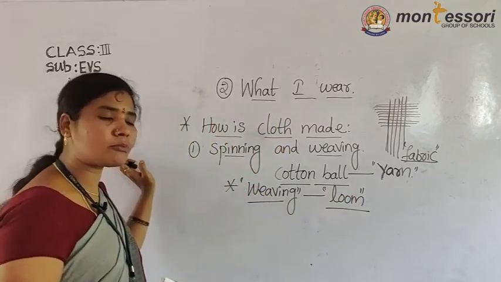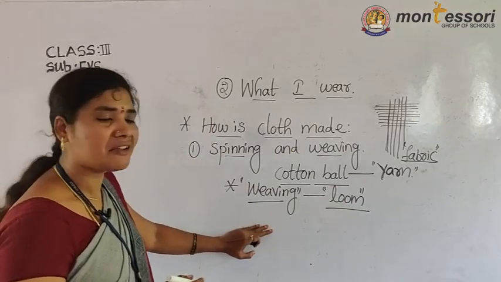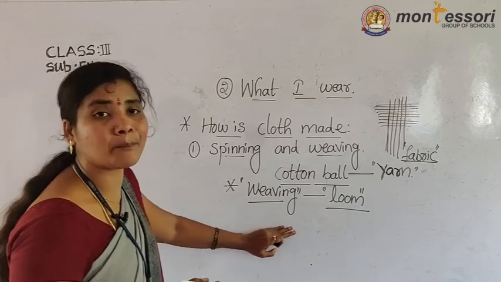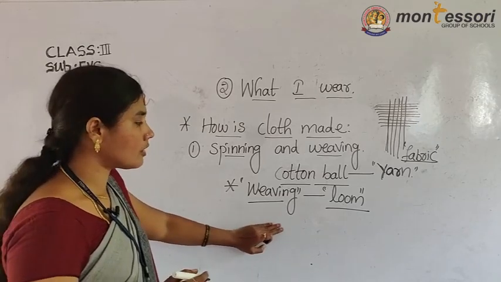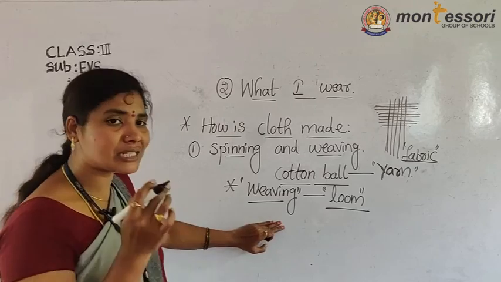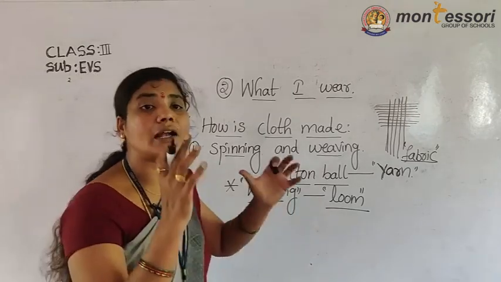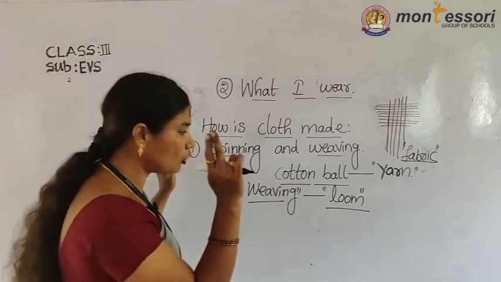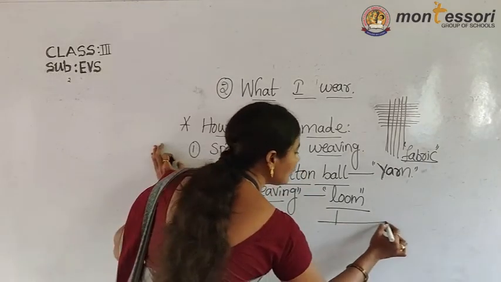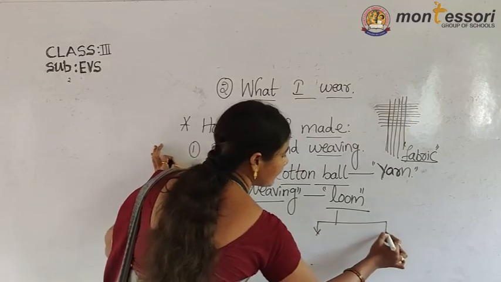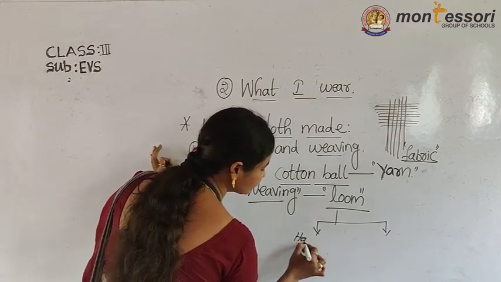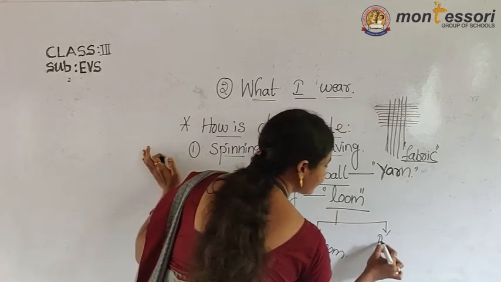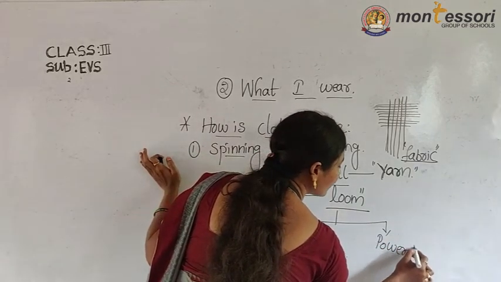What is meant by loom? Loom is a machine where the clothes are woven, where the clothes are made. In looms also, we have two kinds of looms. One is hand loom, and the second one is power loom.